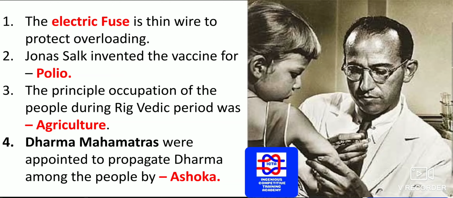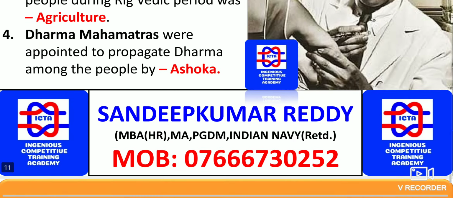The principal occupation of the people during the Rigvedic period was agriculture. This is one thing you have to remember. Next we have the Dharma Mahamatras. Please remember, Dharma Mahamatras were appointed to propagate dharma among the people by whom? That is by Ashoka the king. We know that he adopted Buddhism. These Dharma Mahamatras were there for the propagation of Buddhism.